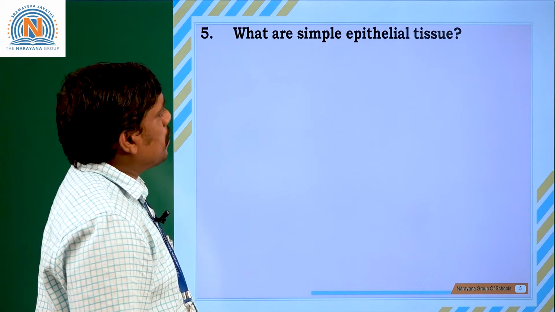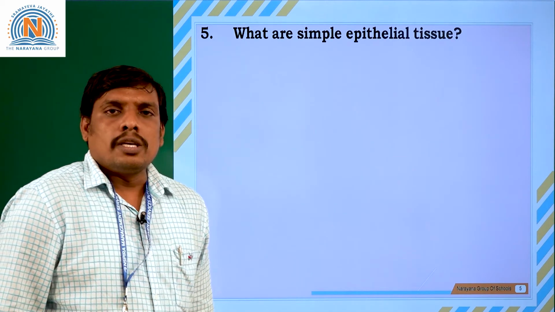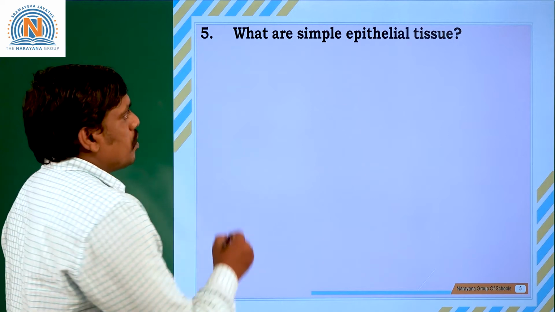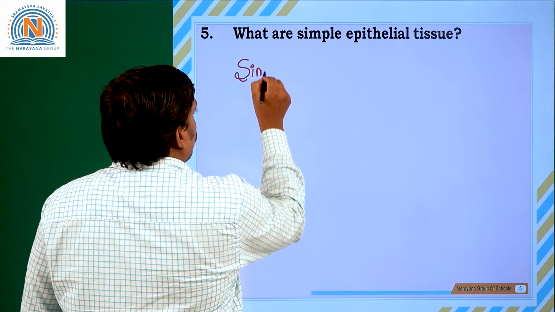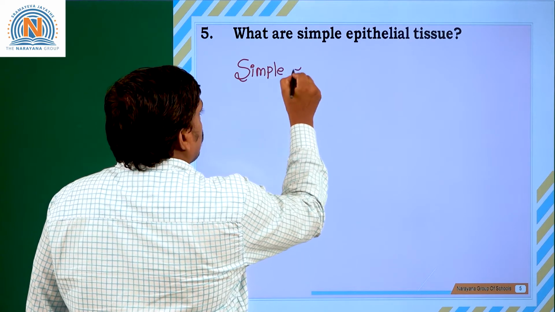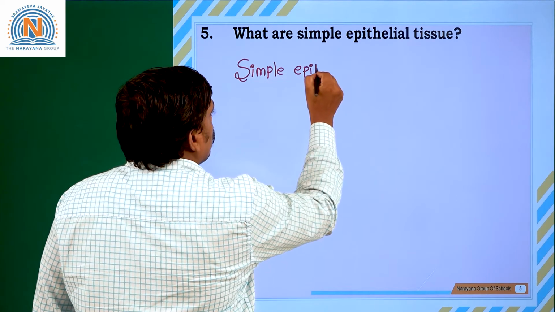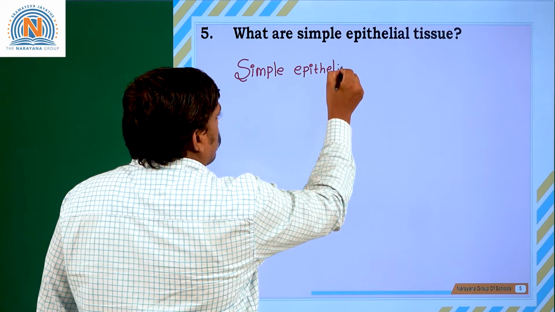What is simple epithelial tissue? The simple epithelium lines the internal organs.